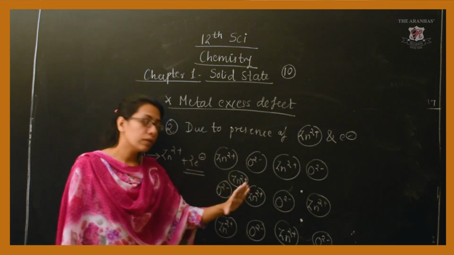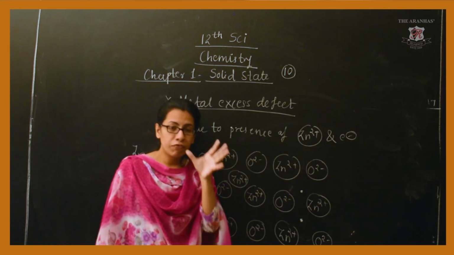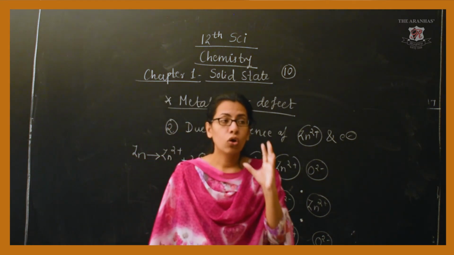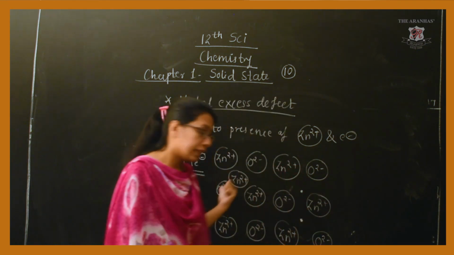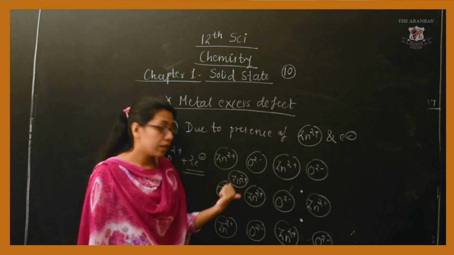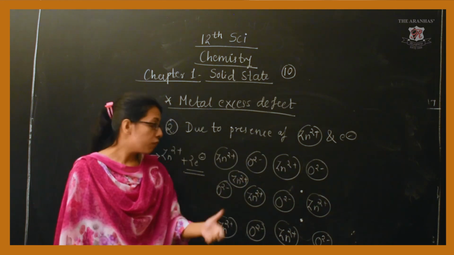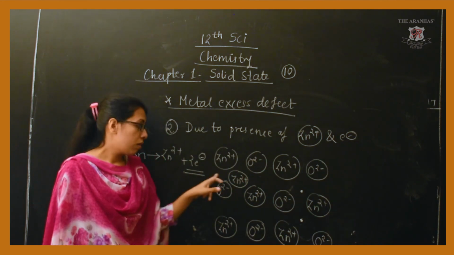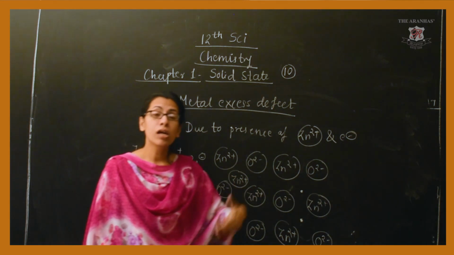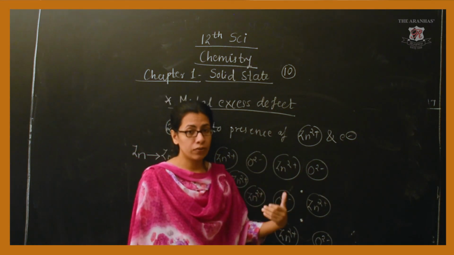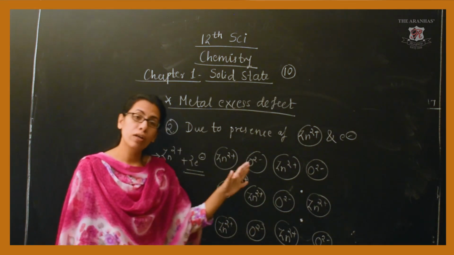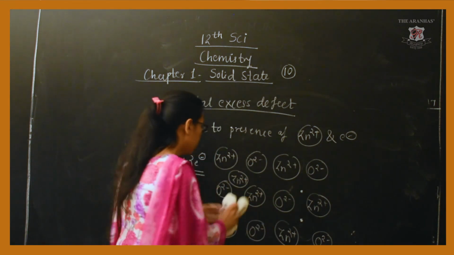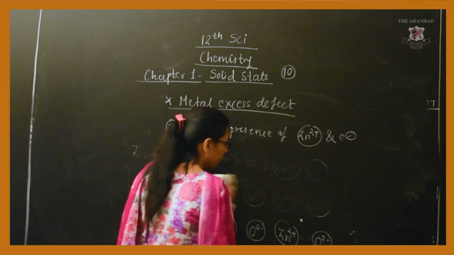Fine? So in the previous one, that defect was due to only the presence of neutral zinc. And here, it is due to the presence of Zn2+ and correspondingly the electrons released, both occupying the interstitial positions. So I hope this topic is very clear.